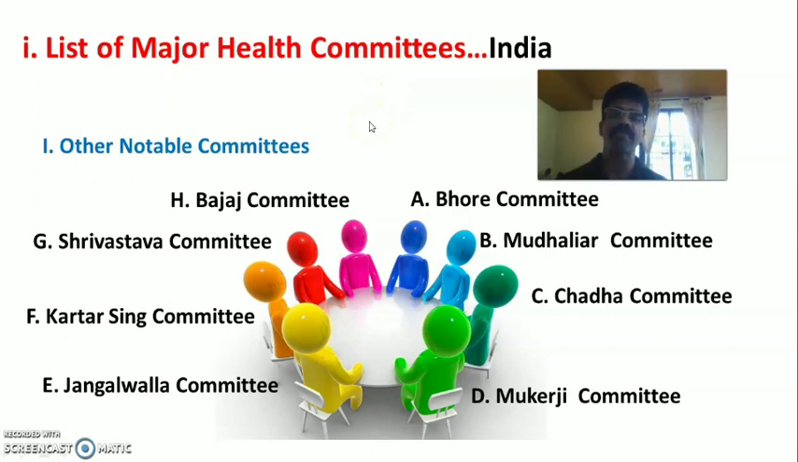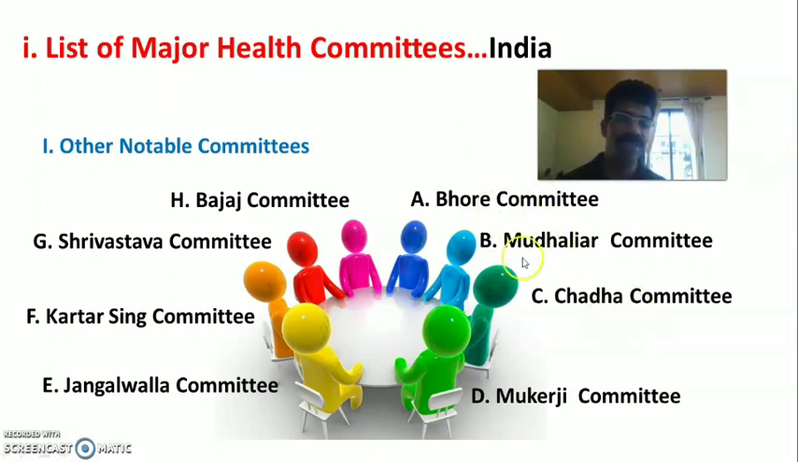The major health committees or planning committees in India include, first, the Bhore Committee, Dr. Joseph Bhore Committee, then Mudaliar Committee, Chadha Committee, Mukherjee Committee, Jungalwalla Committee, Kartar Singh Committee, Srivastava Committee and Bajaj Committee. And we have many other notable committees. These were the important health committees or planning committees that gave recommendations for national health planning and for implementing various healthcare delivery services in India to the public.